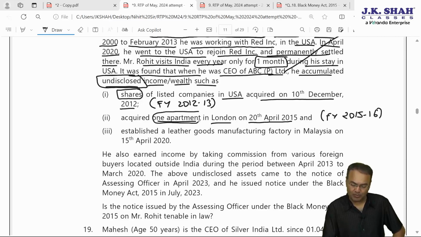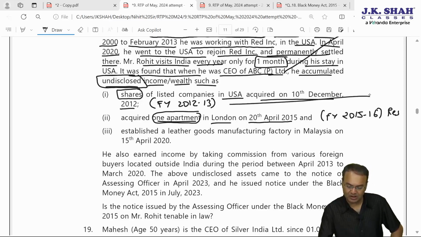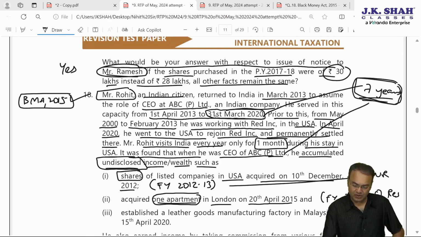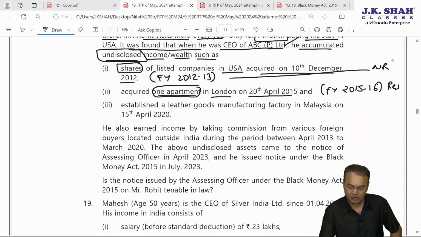Apartment, that is immovable property. That time also he was resident in India. In 12-13 he was non-resident. He came to India in March 13, in 12-13 but ending. So that means he would be non-resident for 12-13. From the 13-14 financial year onwards, he is present in India for 7 consecutive years. So 12-13 he was non-resident. 15-16 he is resident.